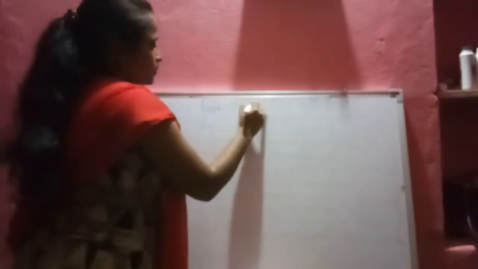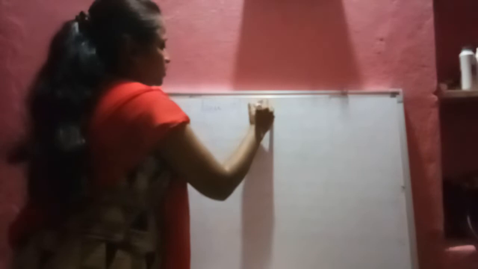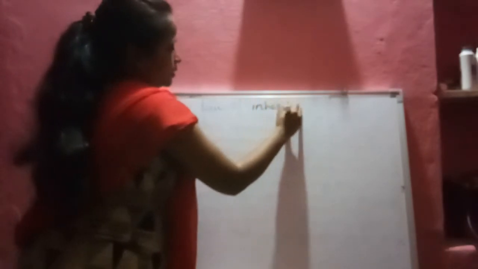Now we will discuss the law of inheritance. There are three types of law of inheritance.